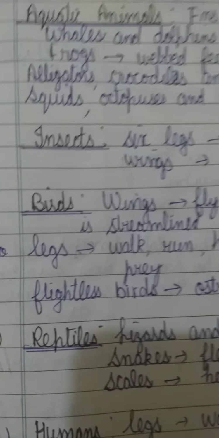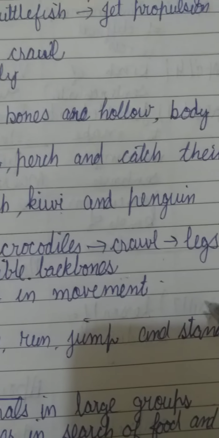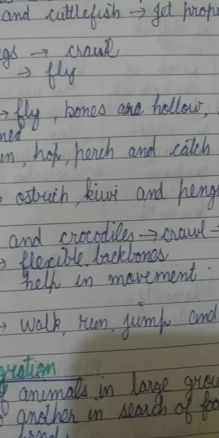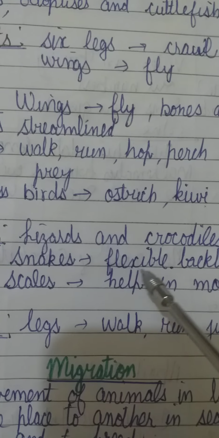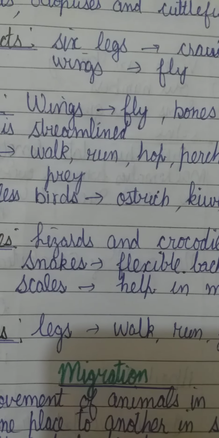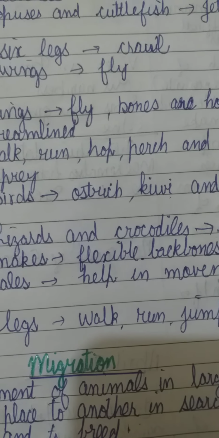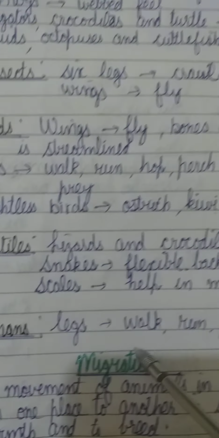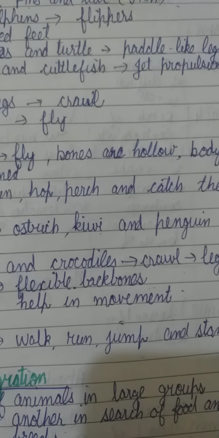Now moving on to reptiles. Reptiles like lizards and crocodiles can crawl with the help of their legs. But snakes do not have legs. Snakes don't have any legs, so they move with the help of their flexible backbone. And again the scales which are present on the body of snakes also help in movement. Now moving on to human beings, we all know human beings have legs, so they can walk, run, jump and stand with the help of their legs.